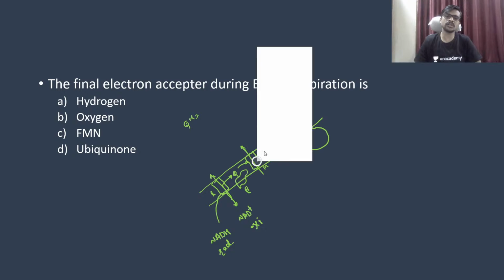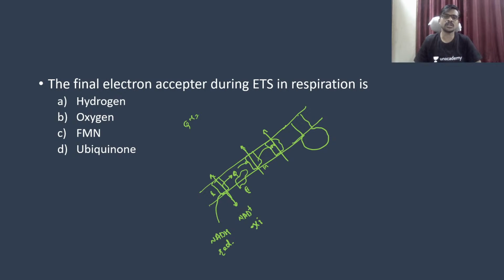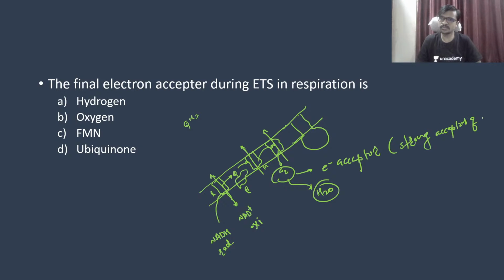Then electron is moving toward the complex 4, and after the complex 4 gives this electron to the oxygen, which converts itself into the H2O, and this is your final electron acceptor. You can say the strong acceptor of electron.